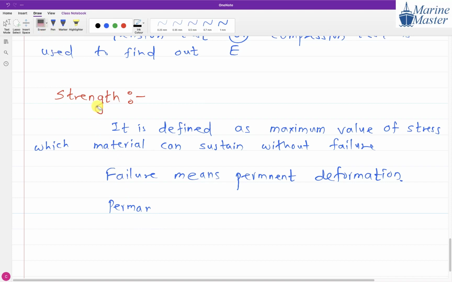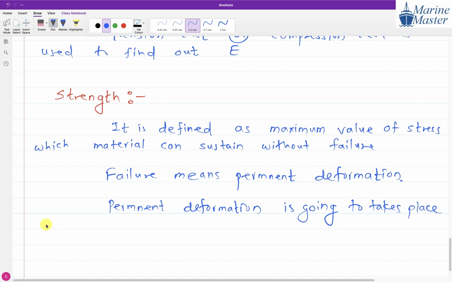So permanent deformation takes place after what, everyone? After the elastic limit.